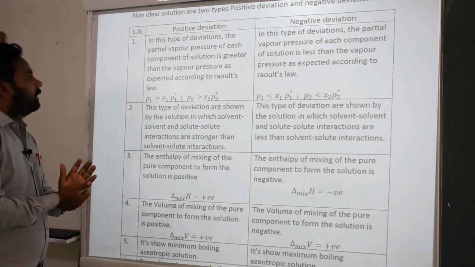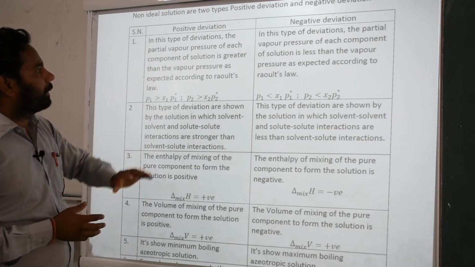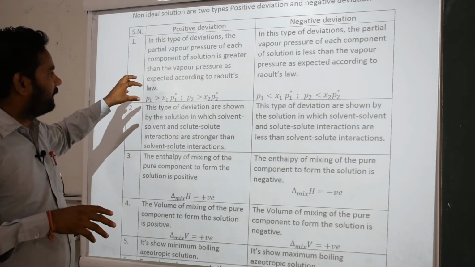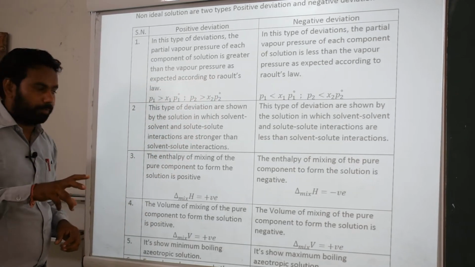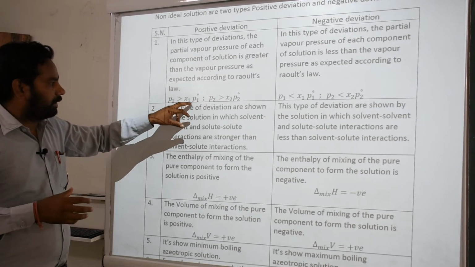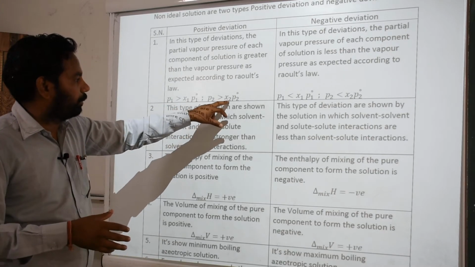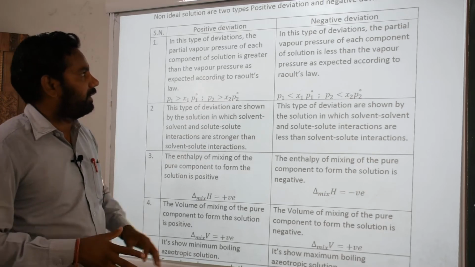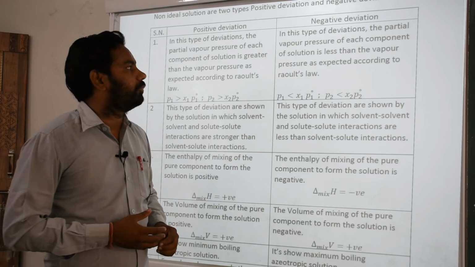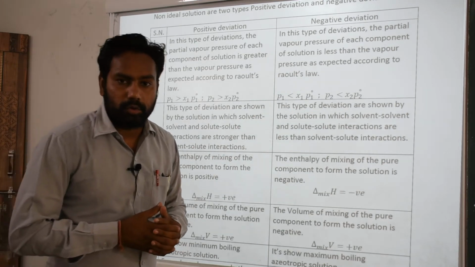Okay, first we discuss the first topic. In this type of deviation, the partial vapor pressure of each component of the solution is greater than the vapor pressure expected according to Raoult's law. According to Raoult's law, P1 is greater than x1 P01, and P2 is greater than x2 P02. Then negative deviation: in this type of deviation, the partial vapor pressure of each component of the solution is less than the vapor pressure expected according to Raoult's law.